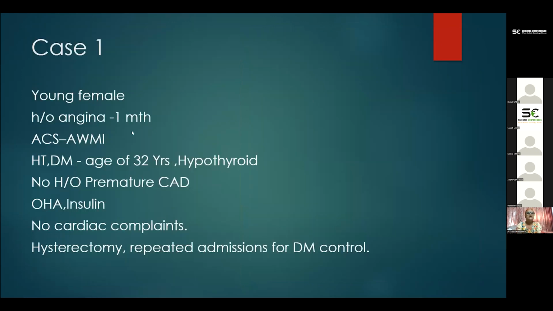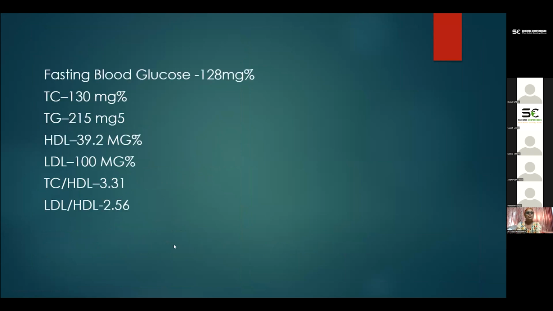So I am presenting case 1 here. She was a young female who had angina for 1 month. When she was admitted, she had an anterior wall MI, and she was 32 years old at that time. She was hypothyroid. There was no history of premature CAD. She was on insulin and OHA. When she presented to us, her biochemical profile was total cholesterol 130 milligram %, total triglycerides 115 milligram %. HDL was 39.2 milligram %, and the ratio of TC and HDL was 3.31.